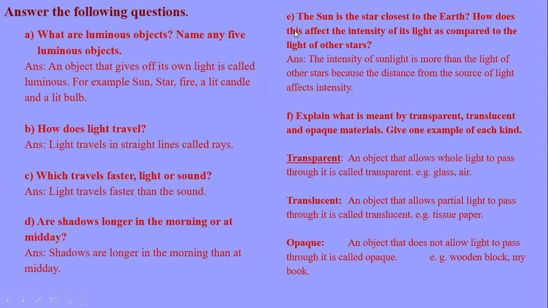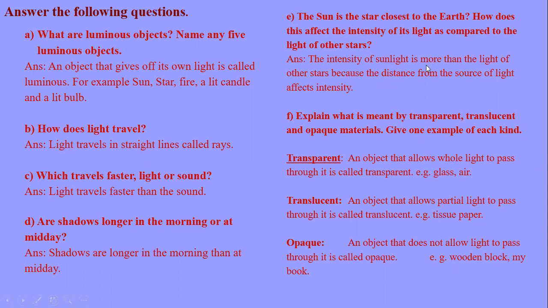Question number E. The sun is the star closest to the earth. As you all know, the sun is the closest star to the earth. How does this affect the intensity of its light as compared to the light of other stars? Why is the brightness of the sun more than the other stars? We can see the very small lights of stars in the sky at night, but we can see the sun in the daytime. So why? Its brightness is so high.